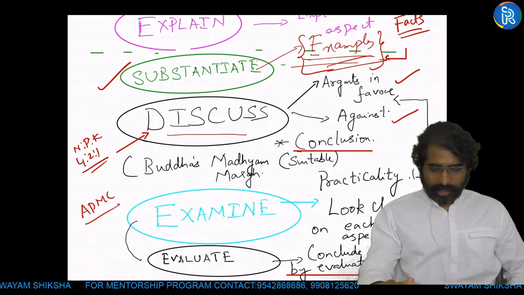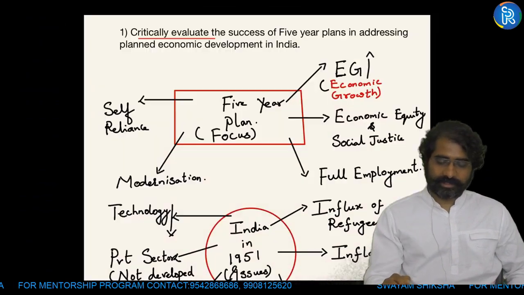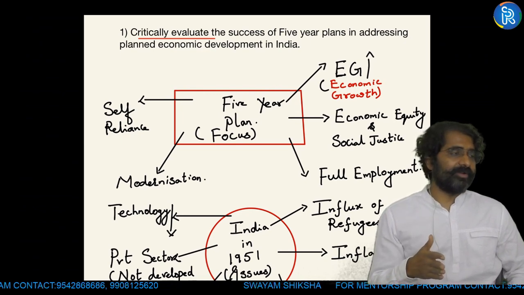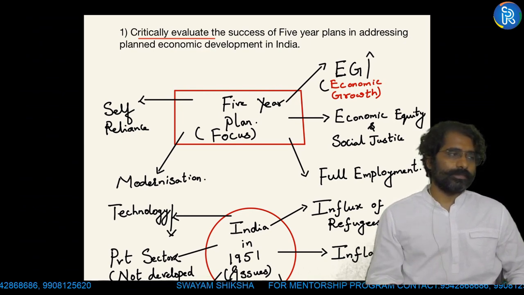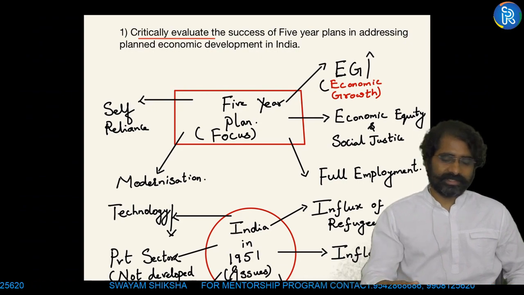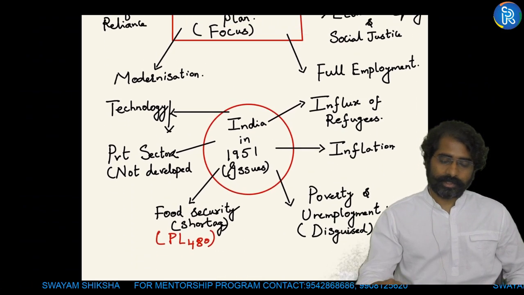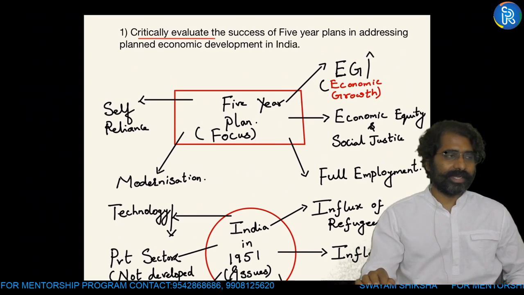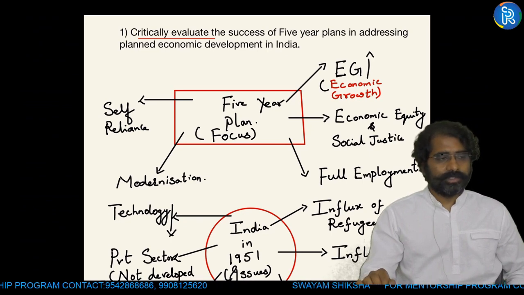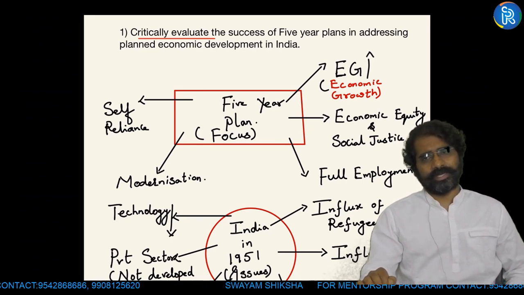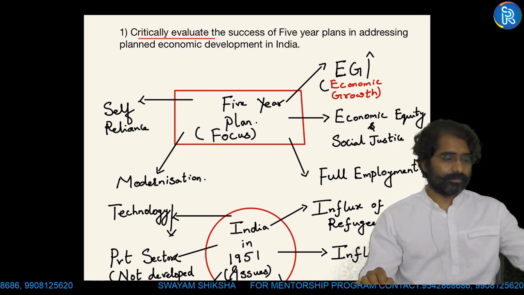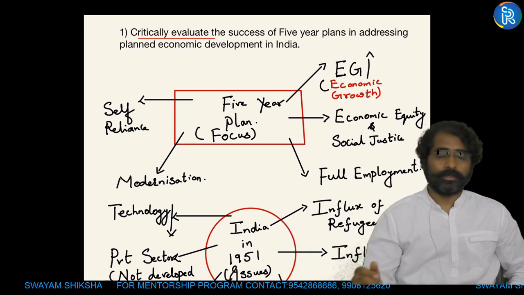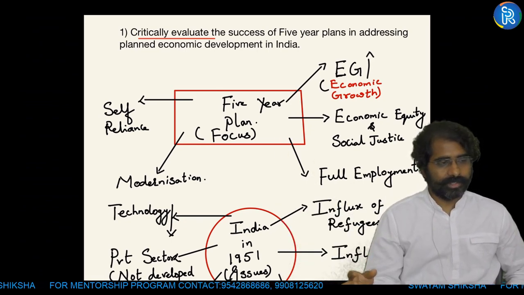So I think till here I have made some sense with respect to what we are discussing. Suppose the question is: critically evaluate the success of the 5-year plans in addressing planned economic development in India. See, for the conclusion to critically analyze, you can come up with a balanced conclusion only. So you have to come up with a balanced conclusion in critically analyze also.